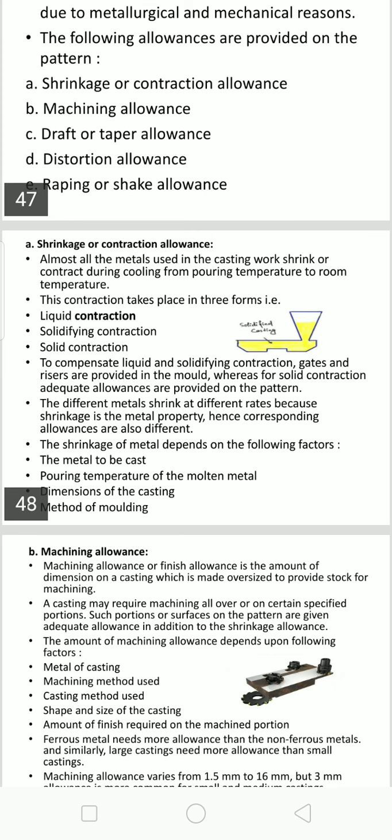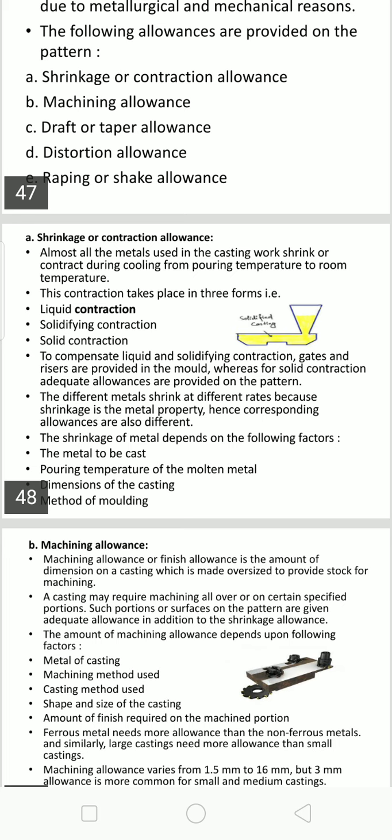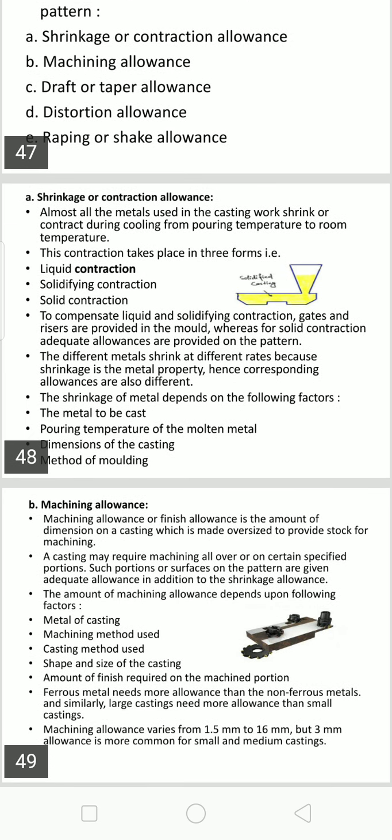But the riser is open to the atmosphere, so it may solidify quickly. That is the reason insulating or thermosetting sleeves are provided on the riser wall, so that it holds the temperature until the casting solidifies. That is another arrangement provided.